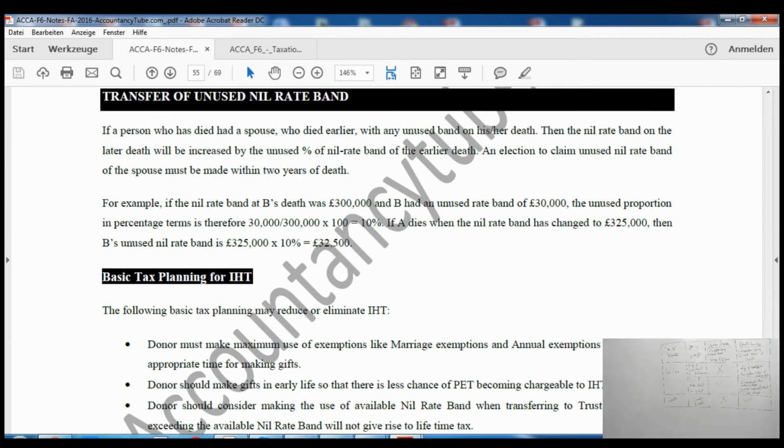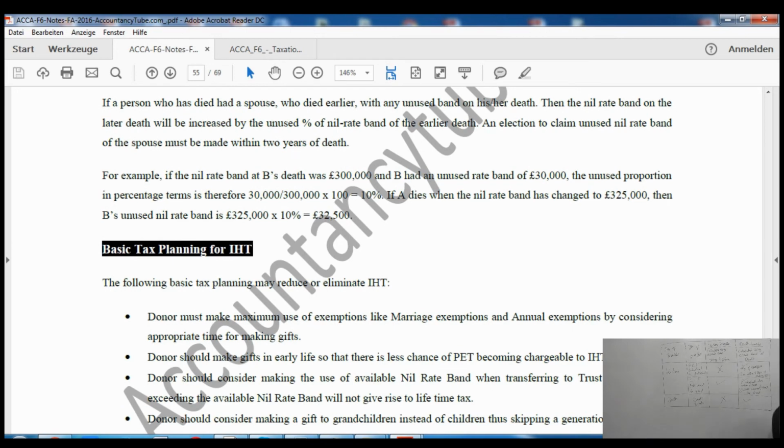If a person who has died had a spouse who died earlier with any unused nil rate band at her death, then the nil rate band on the later death will be increased by the unused percentage of the nil rate band of the earlier death. An election to claim unused nil rate band of the spouse must be made within 2 years of the death.